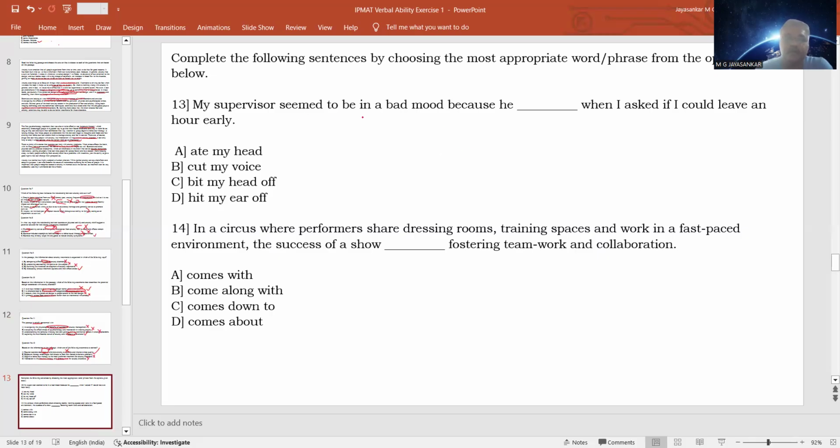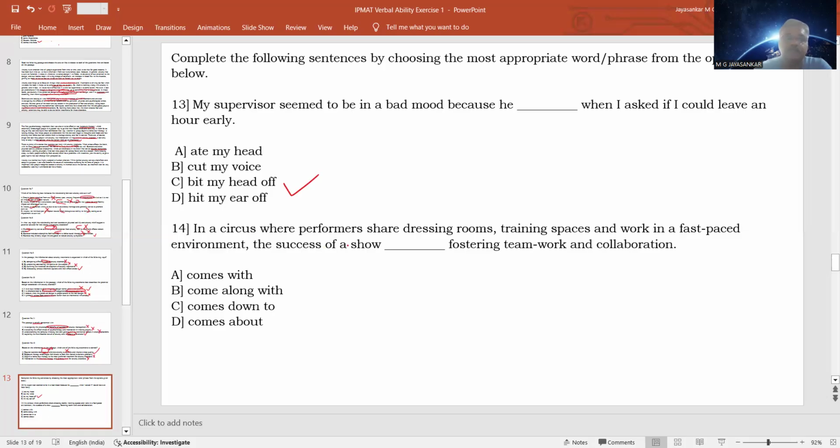So you have to find an expression that gives you the meaning to scold someone really hard or to fire someone. So which expression is that? Biting your head off, bite my head off, or chew my head off. Instead of biting your head off, it can also say chewing your head off. Both mean the same thing, means lambasting you or criticizing you or firing you loudly or harshly. That is called biting your head off. So option C is the answer.